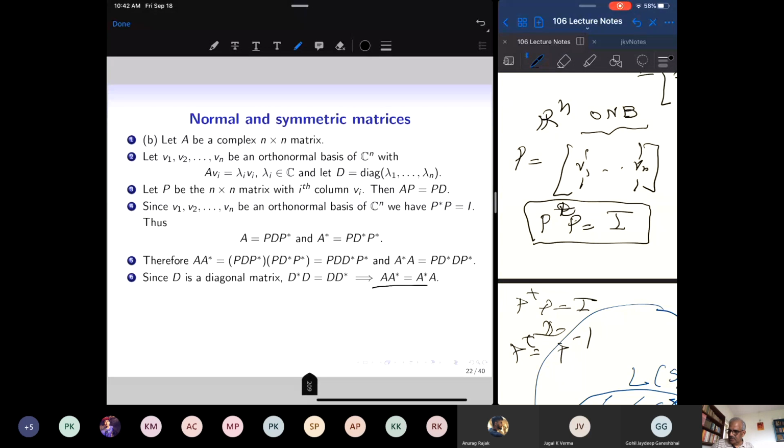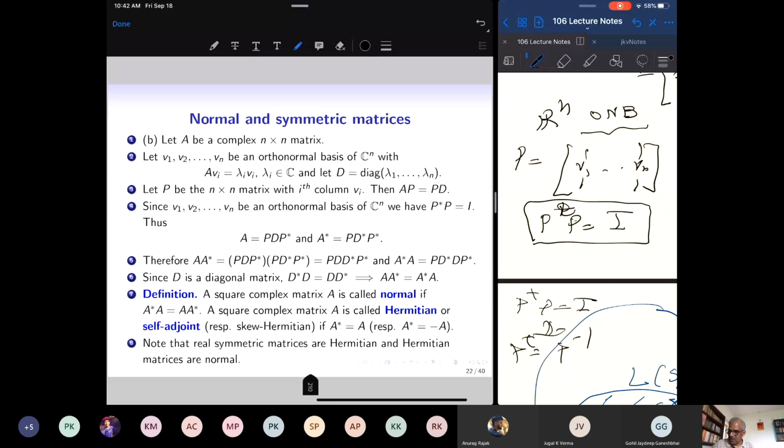So such matrices are called normal matrices. A square complex matrix is called normal if A star A is A A star. A square complex matrix is called Hermitian or self-adjoint, or respectively skew Hermitian. If A star equals A, then we say it's a Hermitian matrix. If A star equals minus A, we say it is a skew Hermitian matrix.